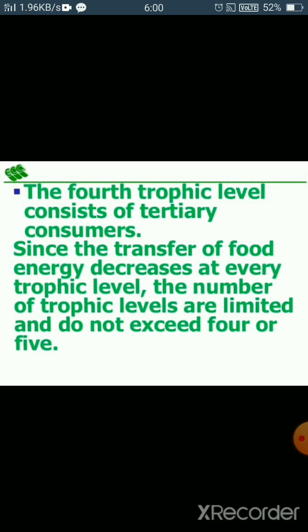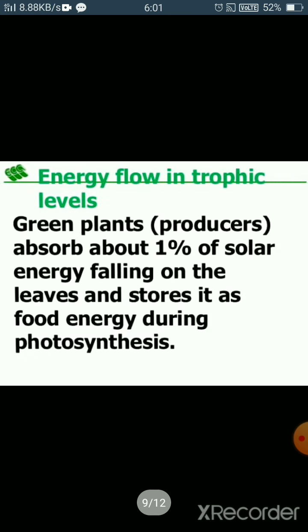So the trophic levels are limited and do not exceed 4 or 5. As energy is lost from one level to another, if the food chain is long consisting of many trophic levels, then the energy provided to the last level will be very little. So in this way energy flows from one trophic level to another trophic level.